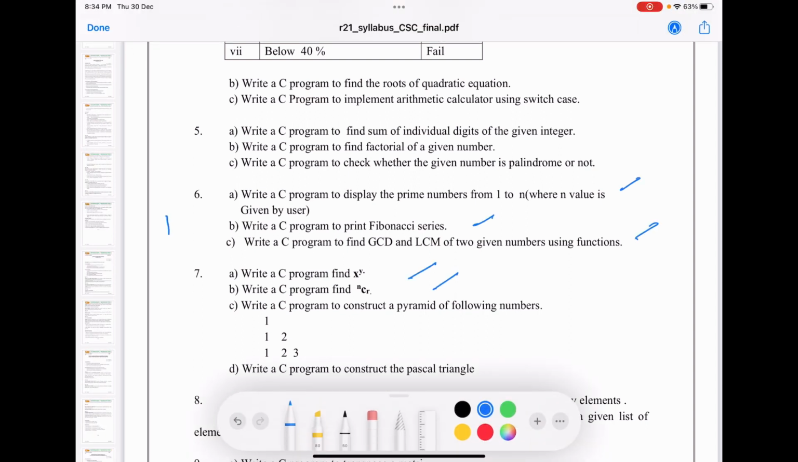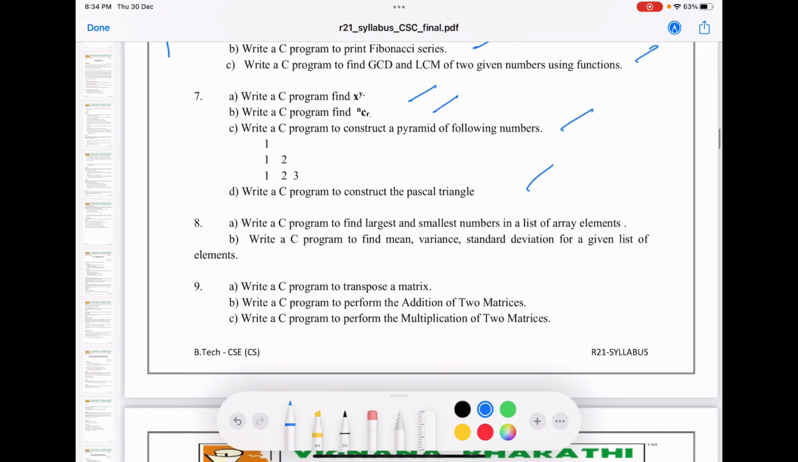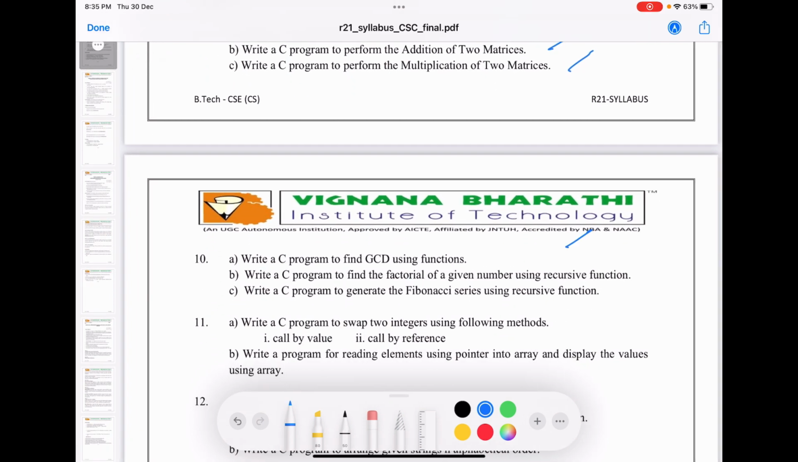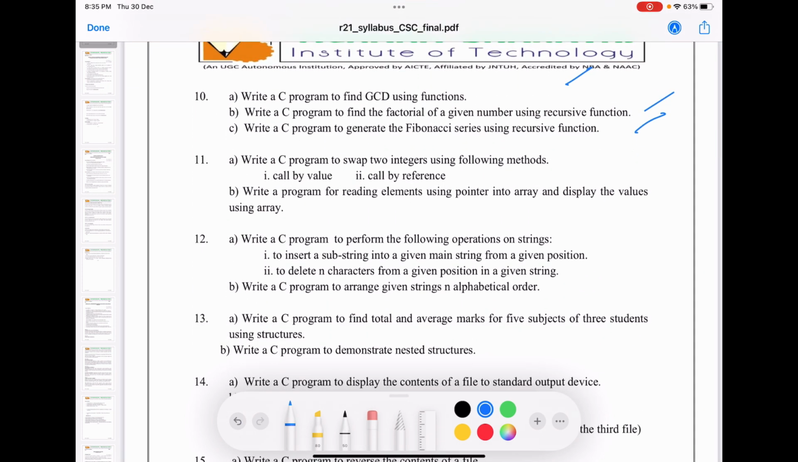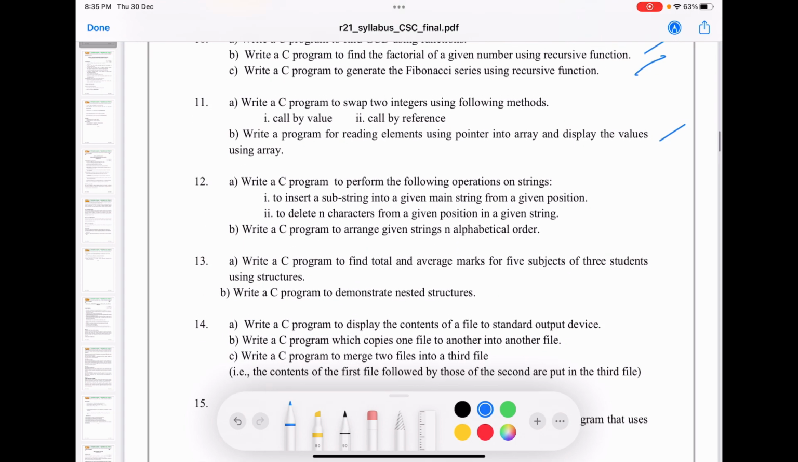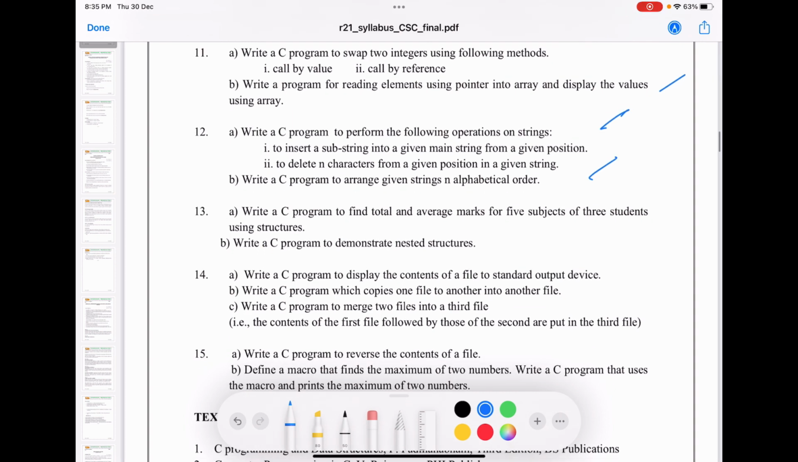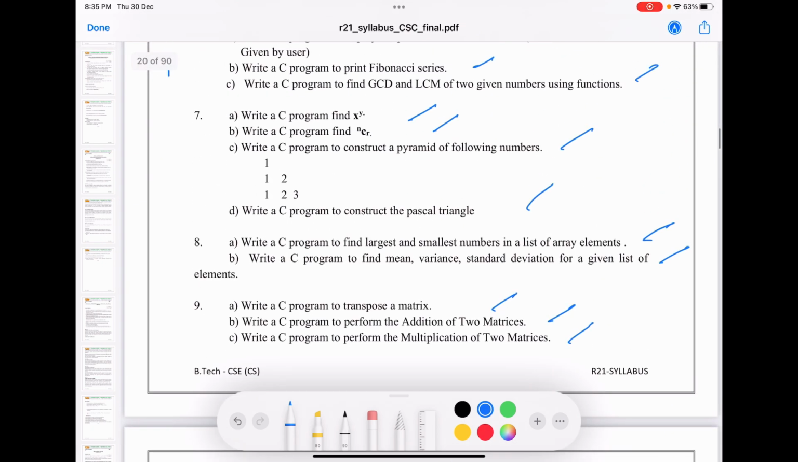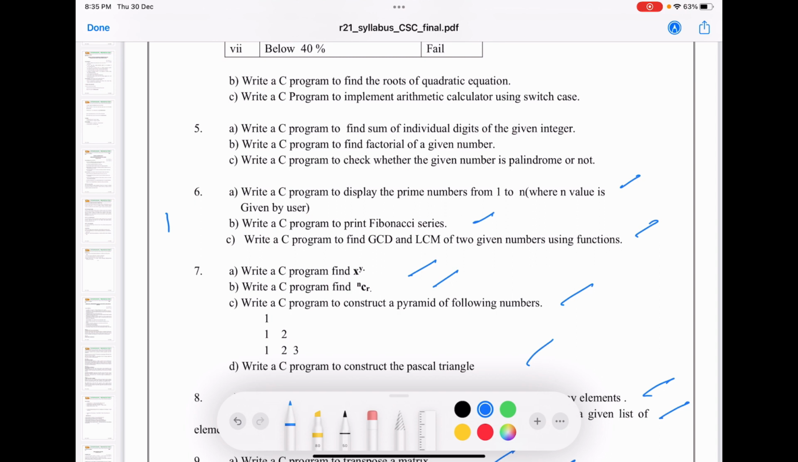See here, all these programs, it may be 6A, 6B, 6C, 7A, 7B, 7C, 7D, and even 8A, 8B, 9A, 9B, 9C, and even 10A, 10B, 10C, and 11B, as well as all strings, every string, 12A, 12B. This is also a for loop problem. So all this, wherever I have ticked, everything is going to use for loop.